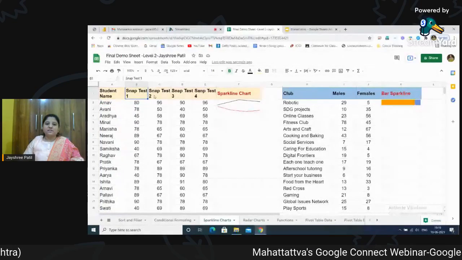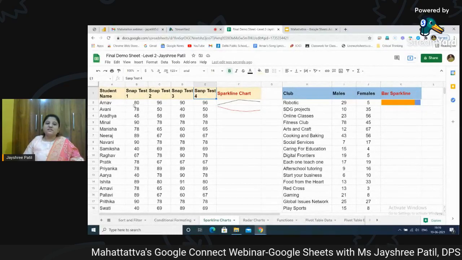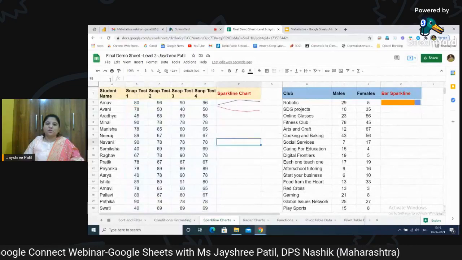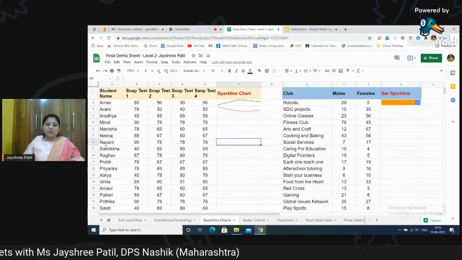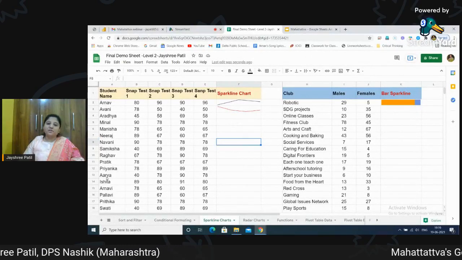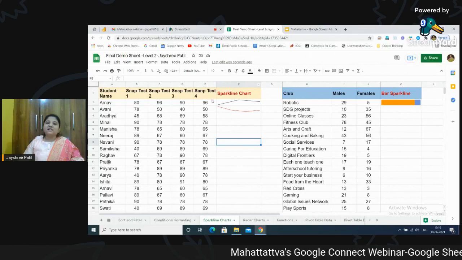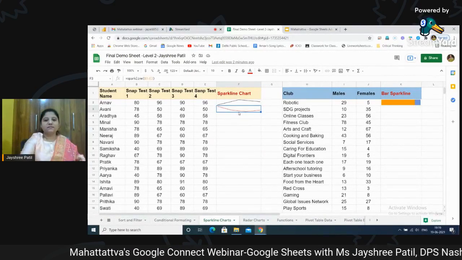We have snap test 1, snap test 2, snap test 3, and snap test 4. So I have just taken this data, the percentage, the marks which the students have scored in various snap tests. Now I want to visualize for a particular student whether the progress graph is going up or coming down. So sparkline charts are really very, very helpful in that case. So let's see how to use it.